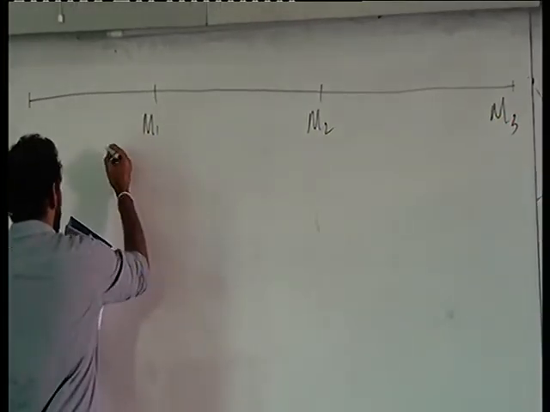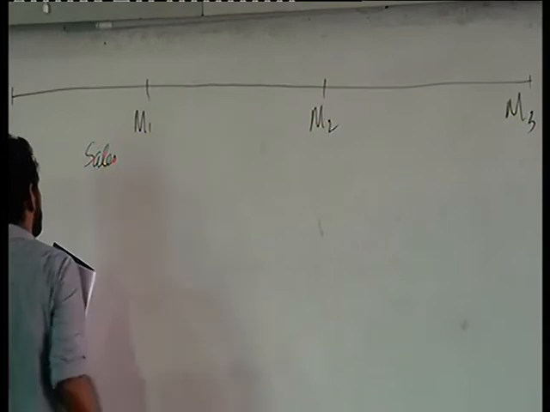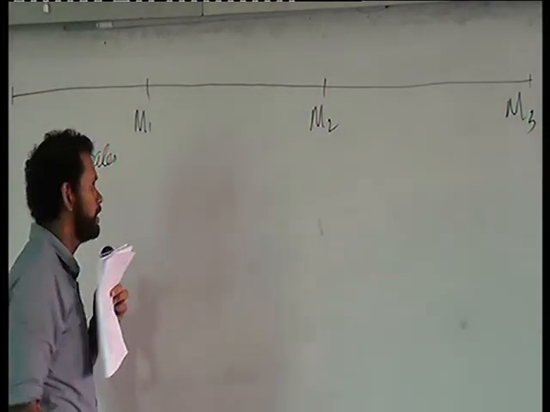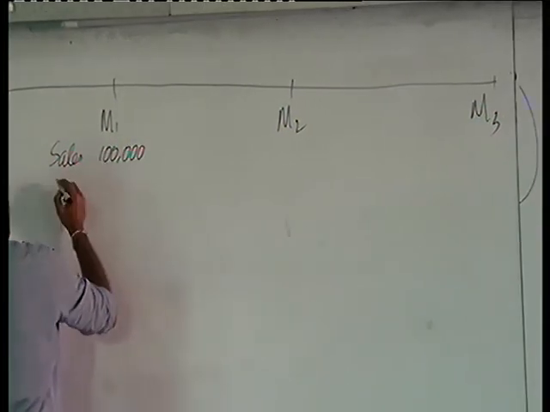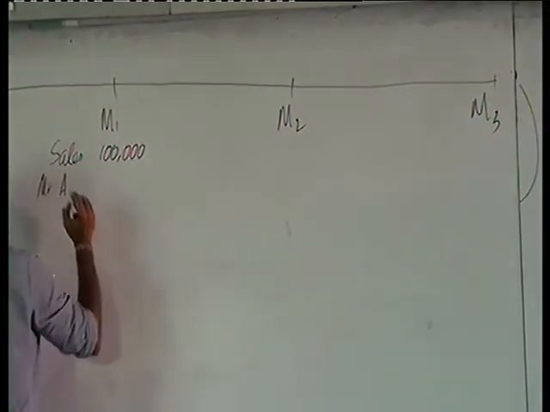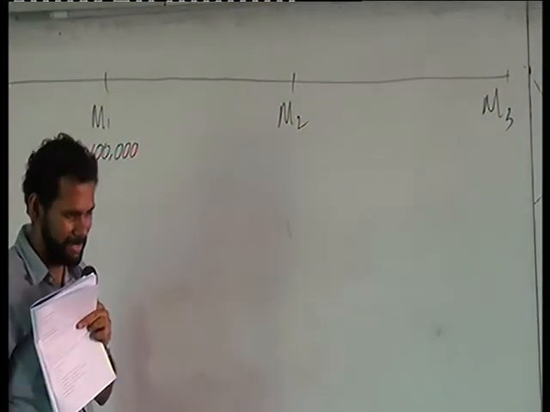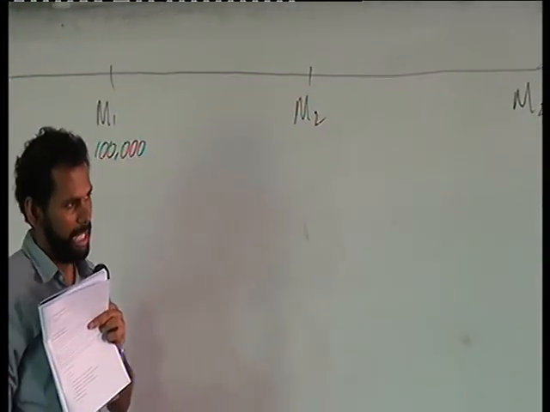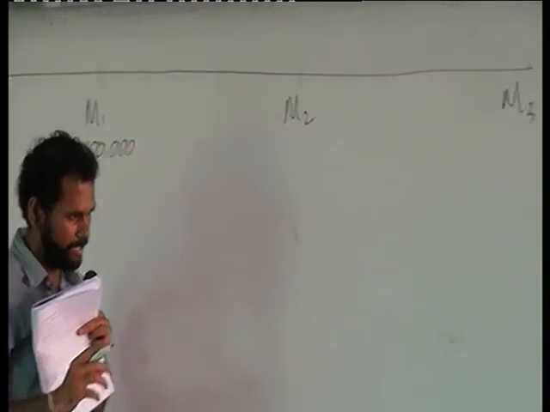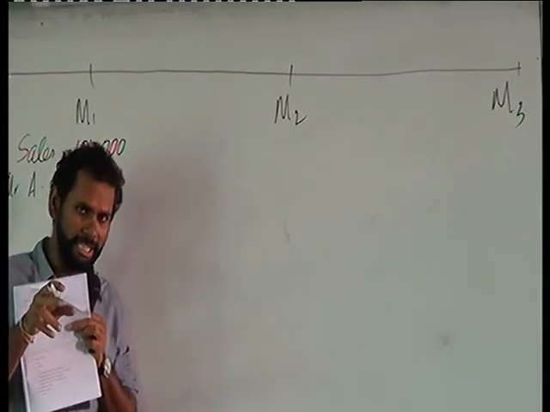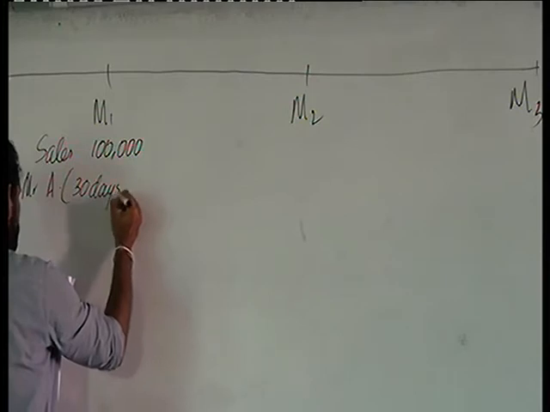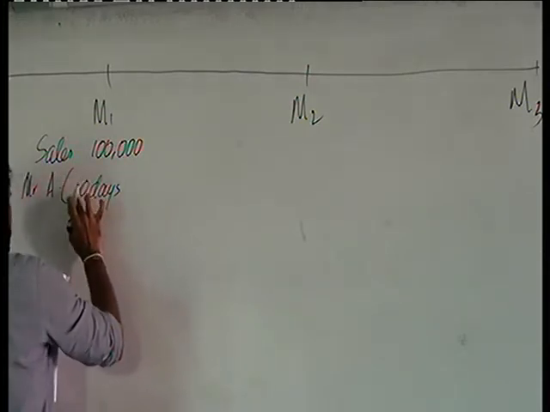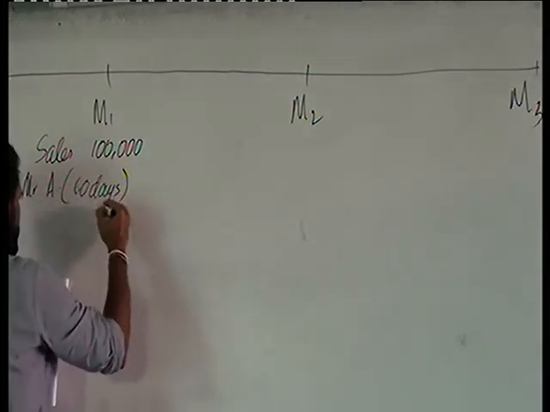Now let's assume the company is going to do a credit sale of 100,000 to Mr. A. As per the normal credit policy, the company has made a sale to Mr. A, and Mr. A is supposed to settle this, let's say, within 60 days.